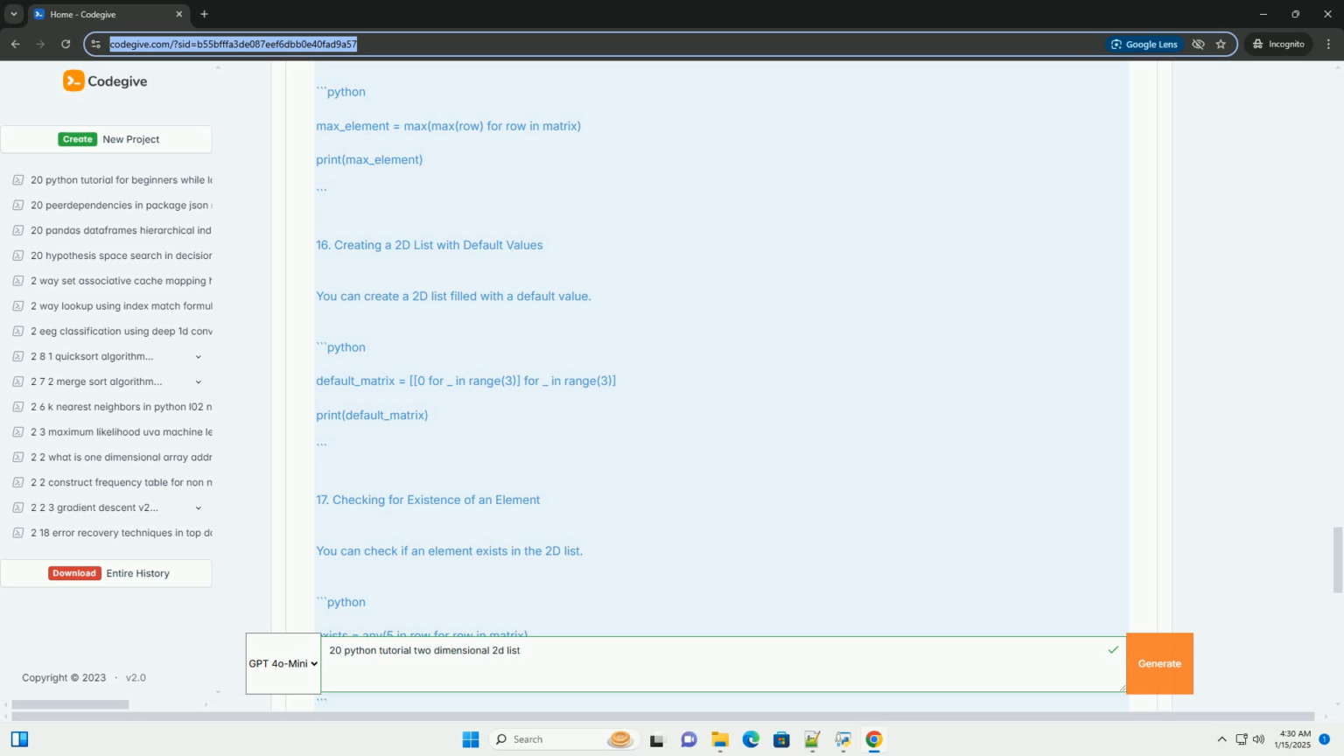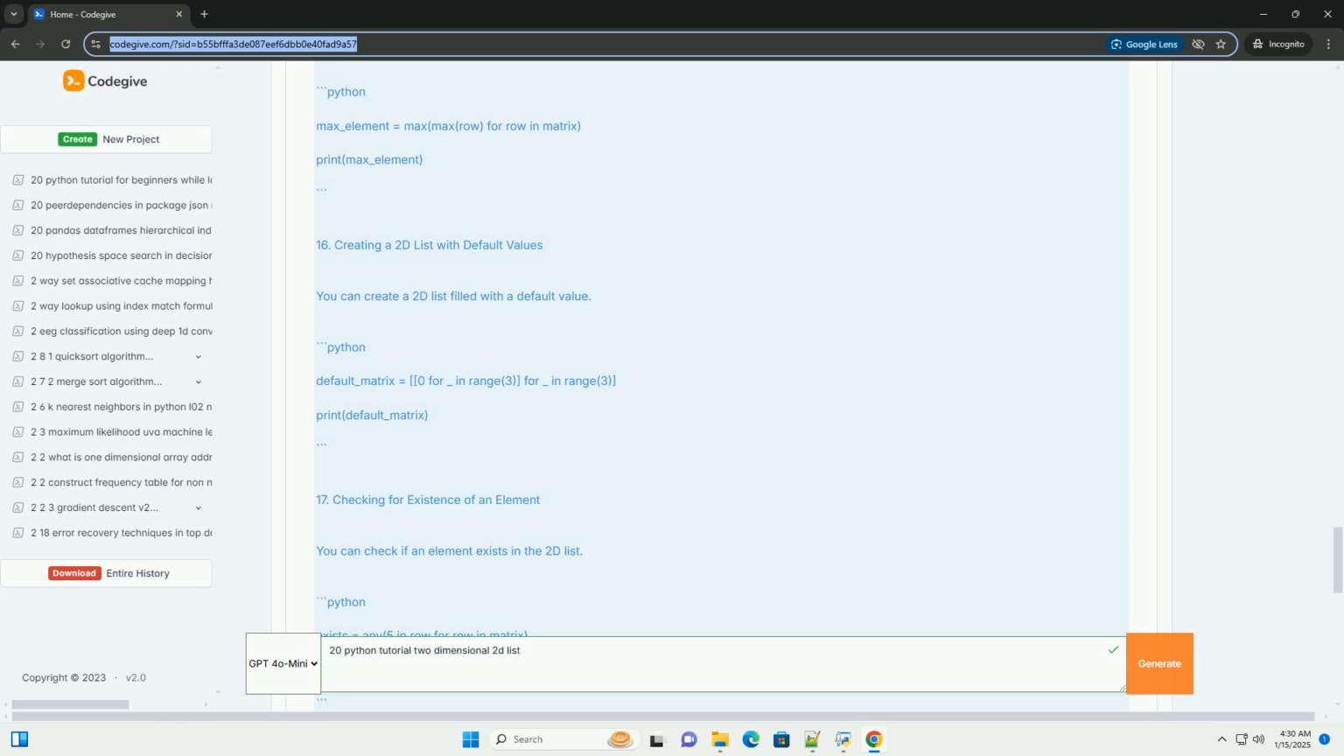14. Finding the sum of all elements. You can find the sum of all elements in the 2D list. 15. Finding the maximum element. You can find the maximum element in the 2D list. 16. Creating a 2D list with default values. You can create a 2D list filled with a default value.